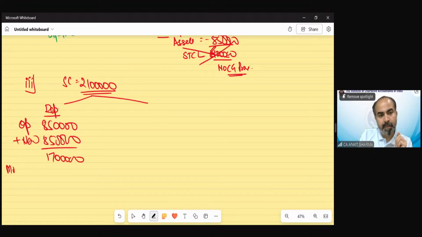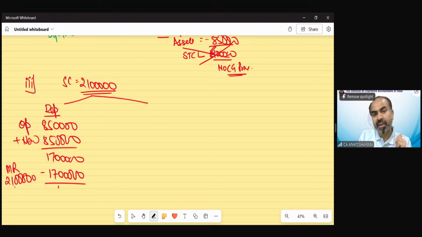Now the question says money received is 21 lakh. You must have gone through the provision of depreciation that we cannot reduce more than the WDV for the purpose of money received provision. Because we received 21 lakh, but we can reduce only a maximum of 17 lakh. And if there is no value remaining, there could not be any depreciation in this case.